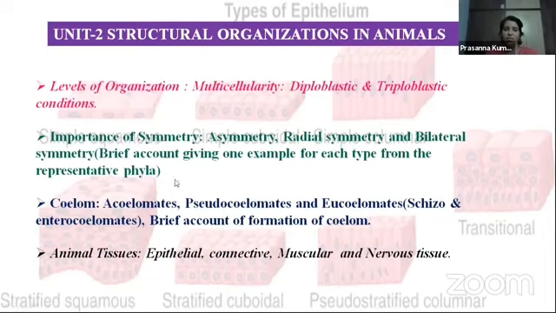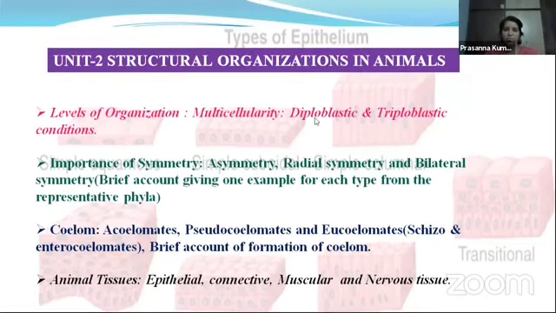The entire brief account of all these different types of coelom and their formation we are going to study in the coelom part. Next, animal tissues. So how the cell undergoes proliferation, how the tissues are formed, what the different functions of the tissues are, and the different types of tissues we are going to study under structural organization in animals. This is the second unit.